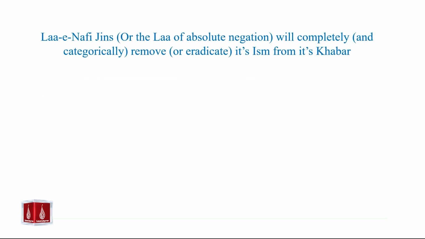We studied with ma al-hijaziyah that it is used to create negation in jumlah ismiyah. So what is the role of Laa-e-Nafi jins? What makes Laa-e-Nafi jins, or the law of absolute negation, different? Laa-e-Nafi jins, or the law of absolute negation, will completely and categorically remove its ism from its khabar. Let us look at an example to study this further.